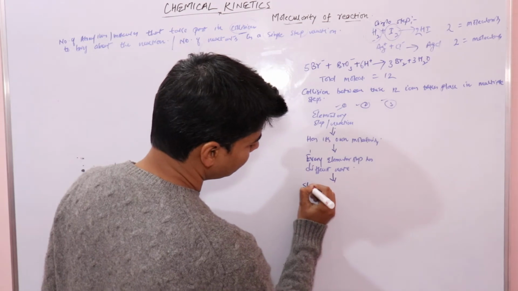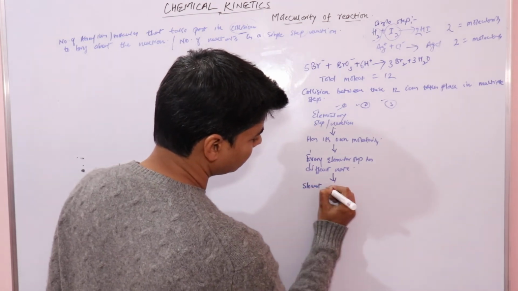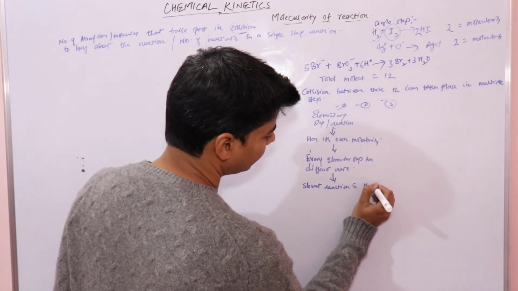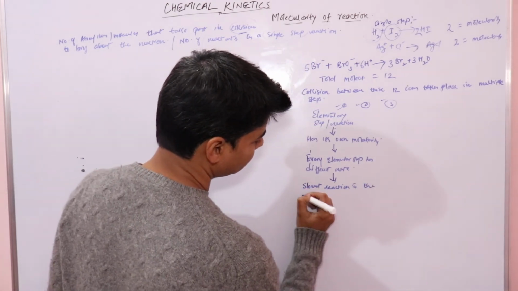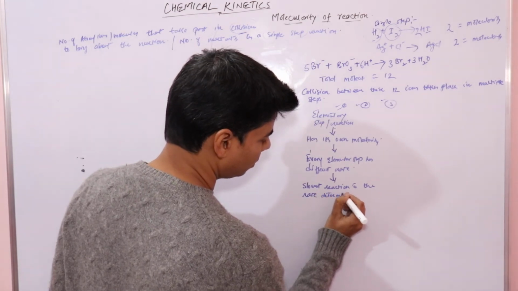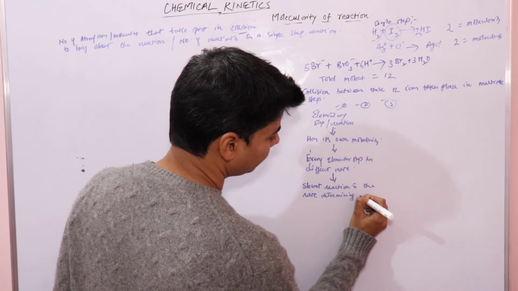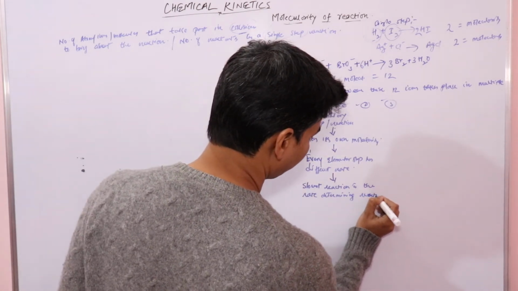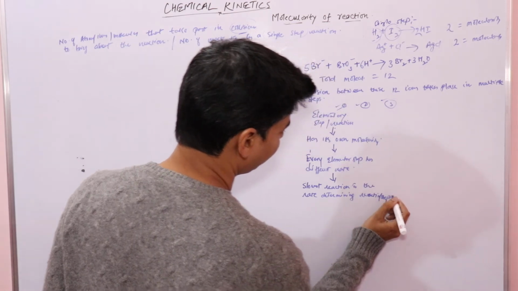So we say that the slowest reaction is the rate determining reaction or rate determining step, right?